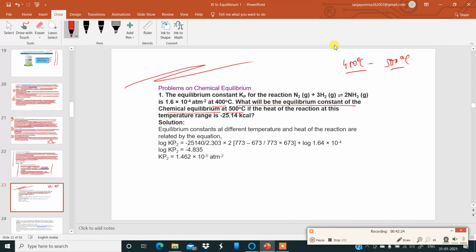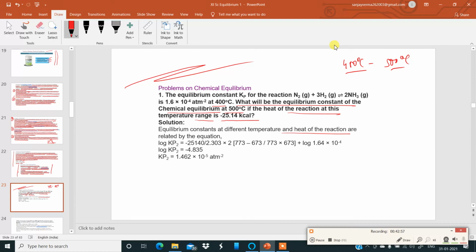You will find some similar solved numericals in your textbook. Okay. Class 11 textbook, Dr. S.C. Srivastava. Okay. Now, they are telling us what will be the equilibrium constant of the reaction at a higher temperature, if the heat of the reaction at this temperature range is minus 25.14 kilocalories. Solution. Equilibrium constant at different temperatures and heat of reaction are given over here.